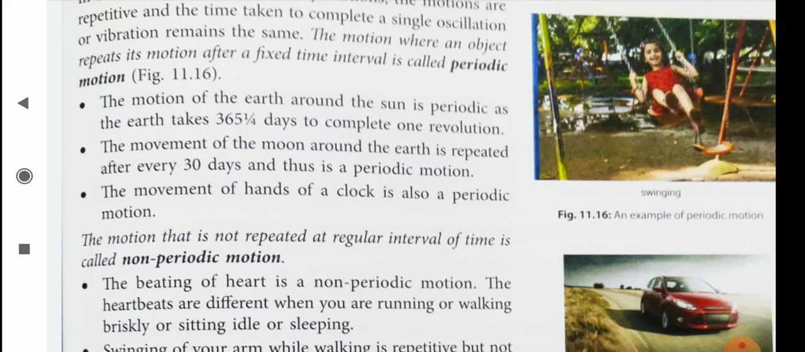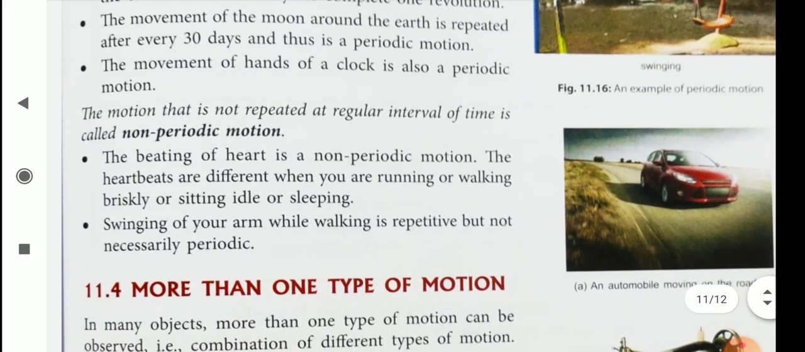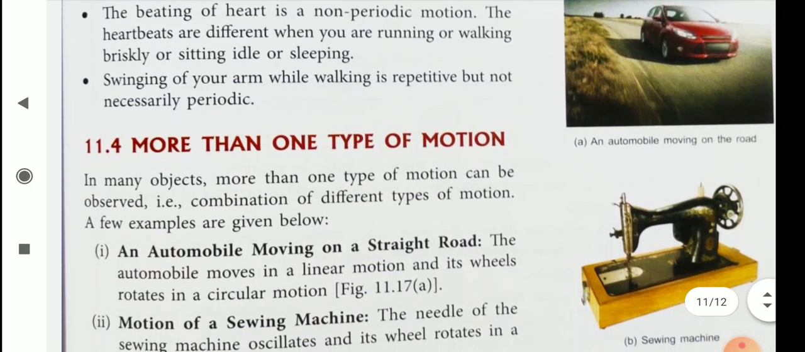And the motion that is not repeated at regular intervals of time is called non-periodic motion. For example, the beating of the heart is a non-periodic motion because the heartbeats are different when you are running or walking briskly or sitting idle or sleeping. Then swinging of your arm while walking is repetitive but not necessarily periodic.